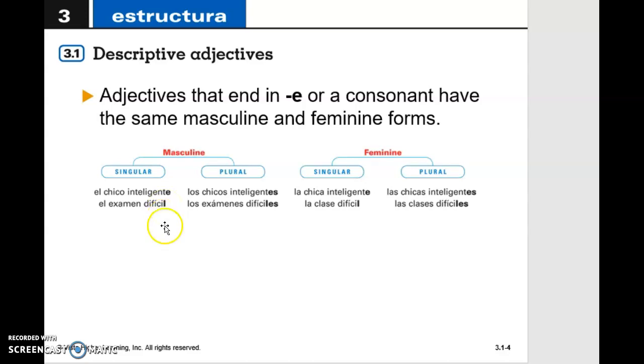Another situation is that we see the ending of a word in a consonant. If that is the case, sometimes we're going to use es at the end for the plural, okay? So that reminds me a little bit of that rule that we have in English where from bus we go to buses instead of buzz.